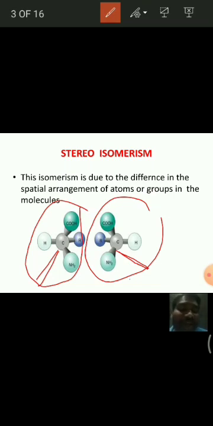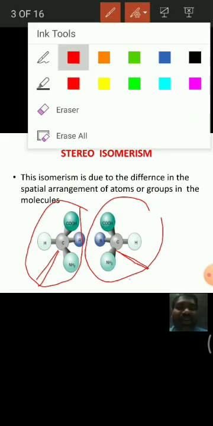This type of isomerism is called stereoisomerism, and the isomers are called stereoisomers.